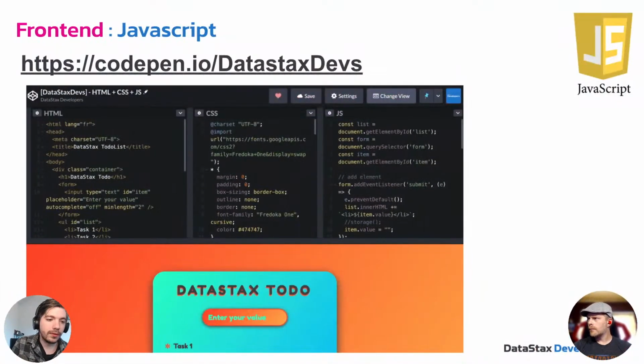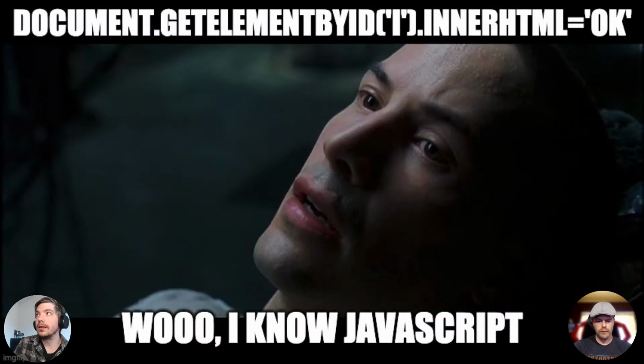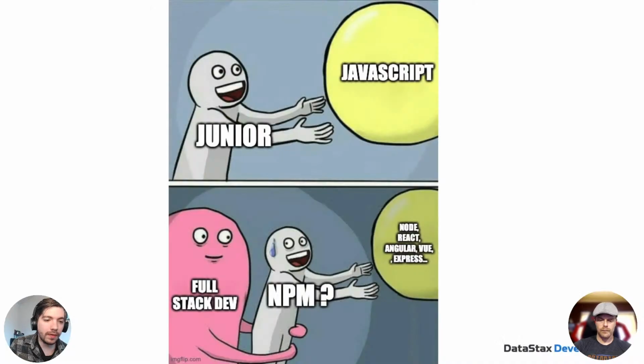Now, some people will say, hey, I can type document.getElementById.innerHTML, which will select a certain element and give it a value. OK, and I know JavaScript. Not quite. You have a very basic understanding of how you can manipulate a web page with JavaScript, but JavaScript is actually quite more powerful than that. And there has been a lot of stuff built with JavaScript in this web application environment that is going to be very useful.